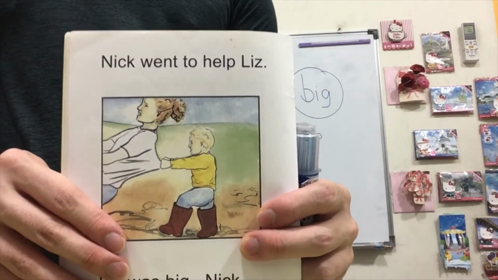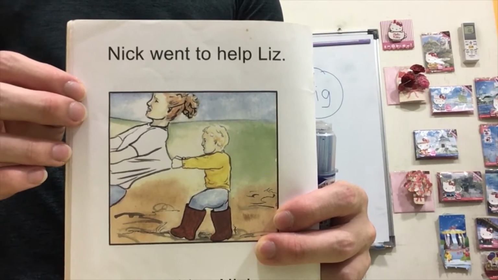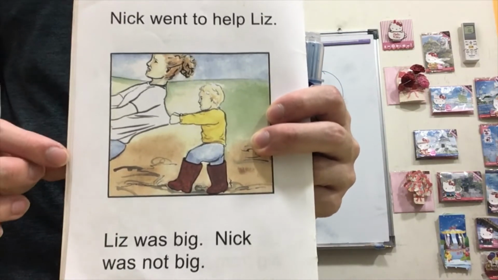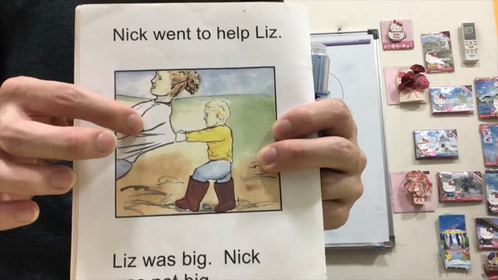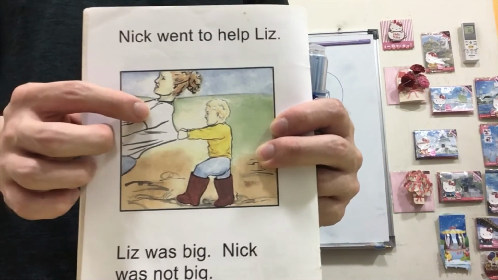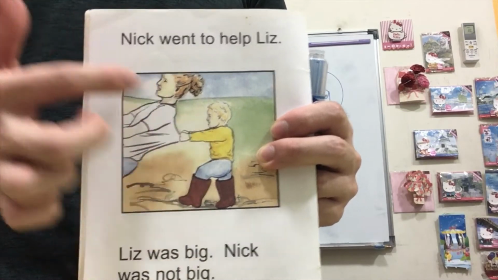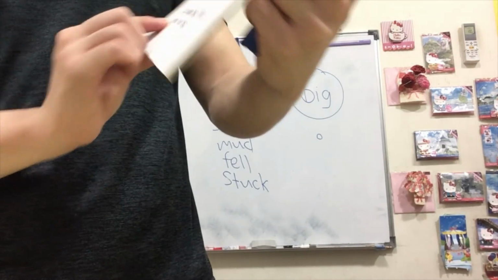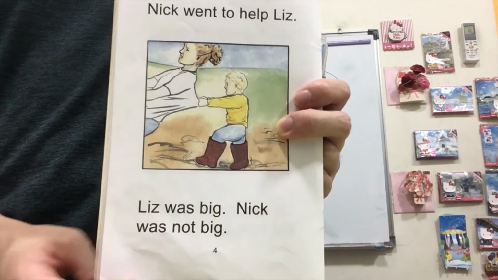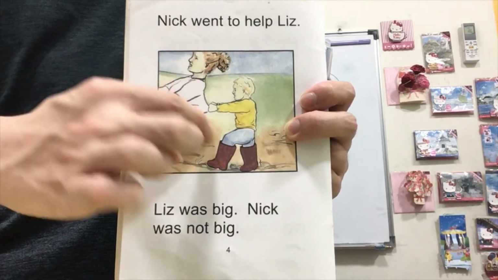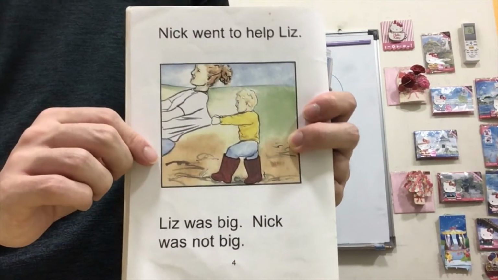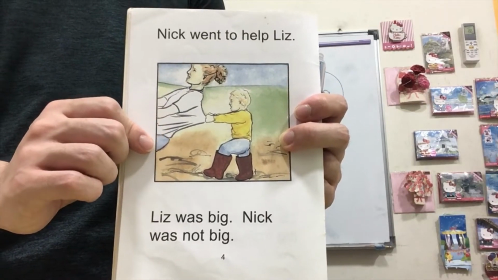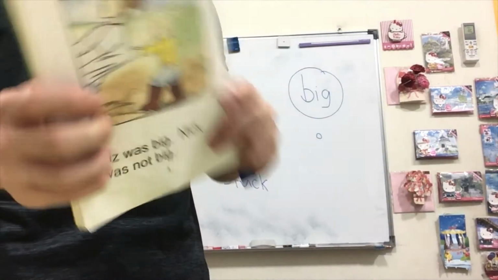The next page, Nick went to help Liz. So the pig is obviously very heavy, right? Okay? So Liz cannot pull the pig out herself. So she needs someone to help, and that someone is Nick. Liz was big, Nick was not big. You see, Liz is tall, right? Well, Nick is very short. So Nick is small and Liz is big, in comparison.